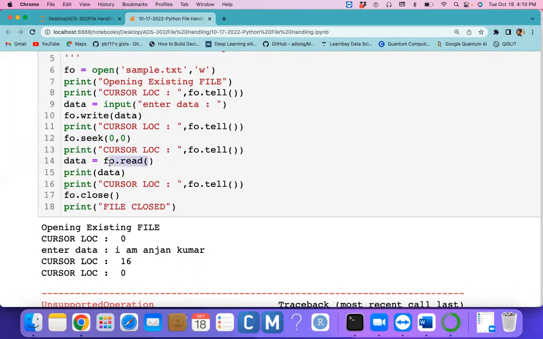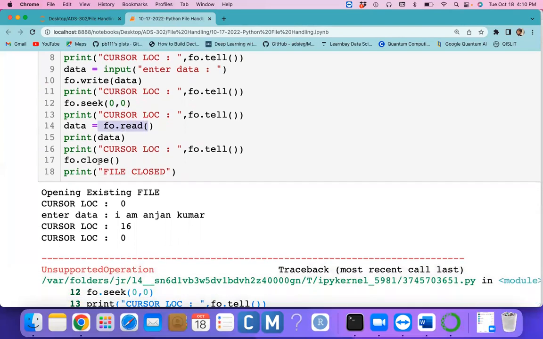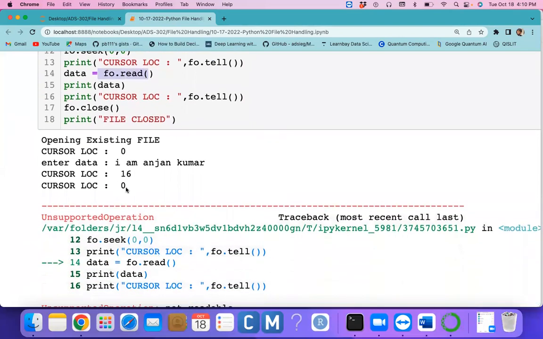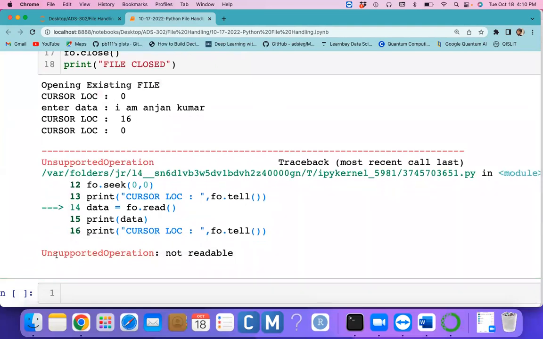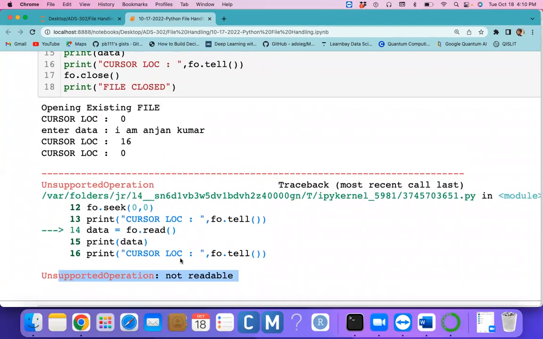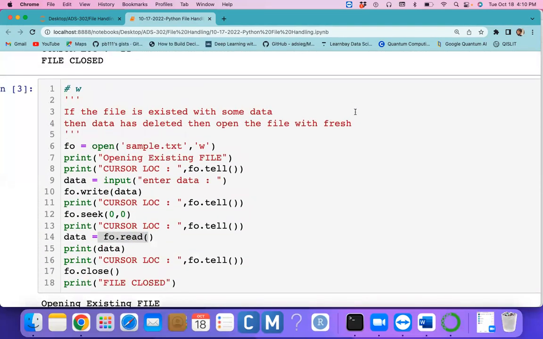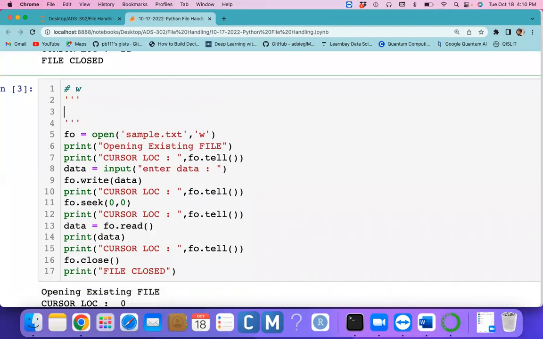After that I try to use the read method. When I used the read method, because of the 14th line, we got this error: unsupported file operation. So what we understood here is, if the file is opened in W mode, we can't do read operations.